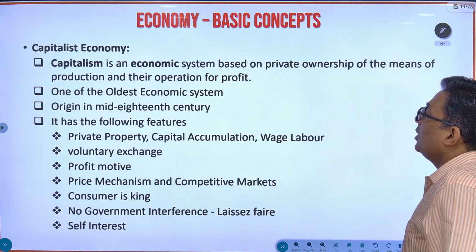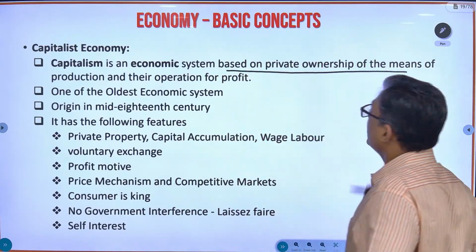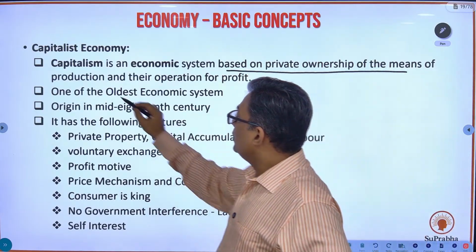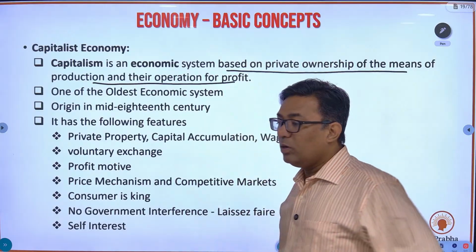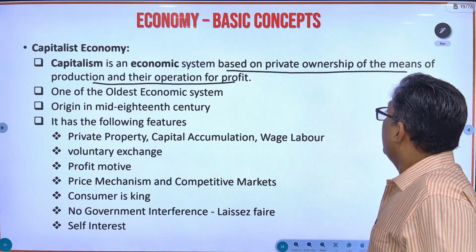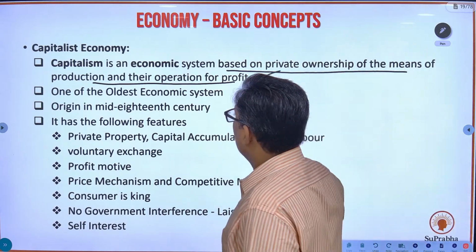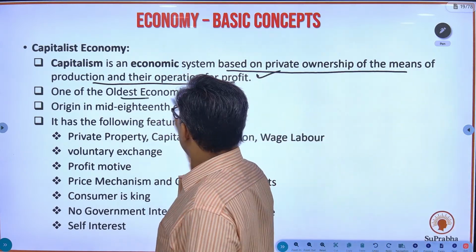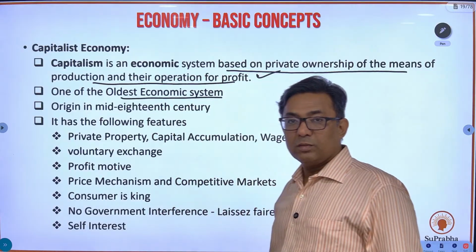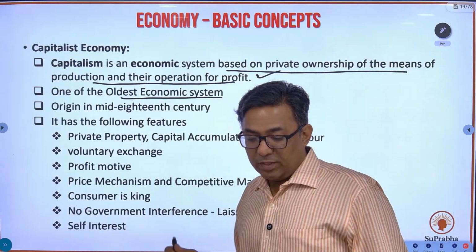Capitalist economy. Capitalism is an economic system based on private ownership of the means of production and their operation for profit. It is one of the oldest economic systems. Understand one thing.